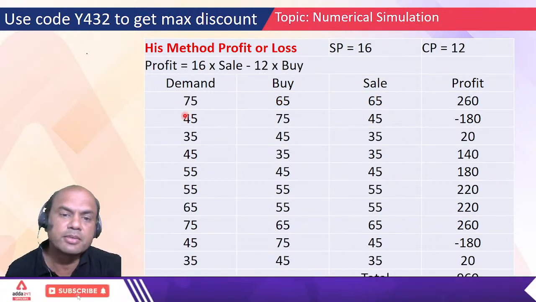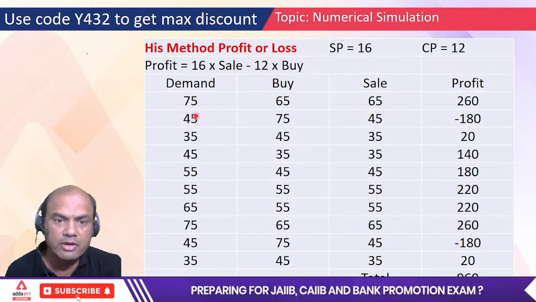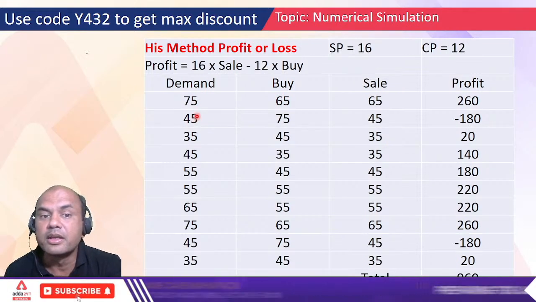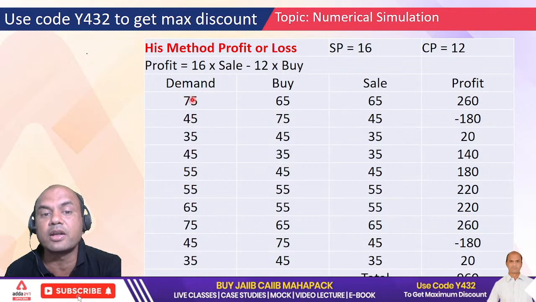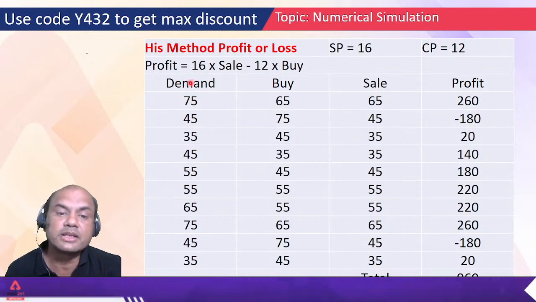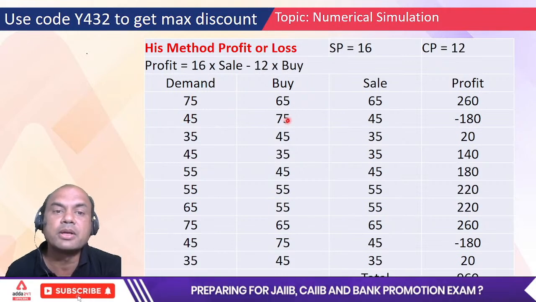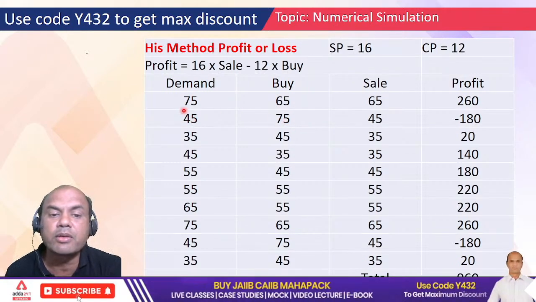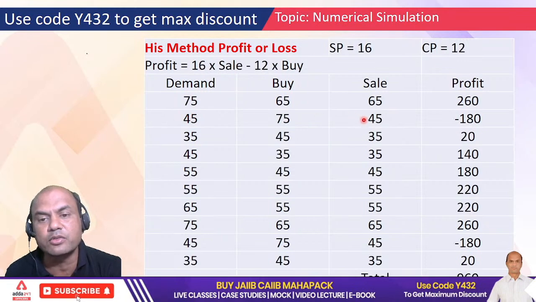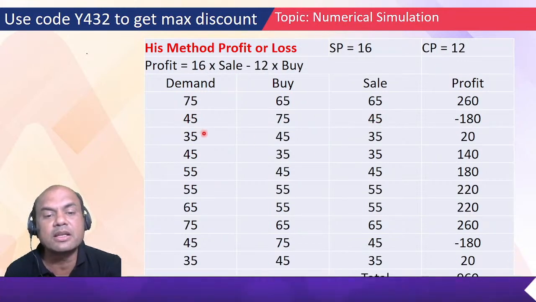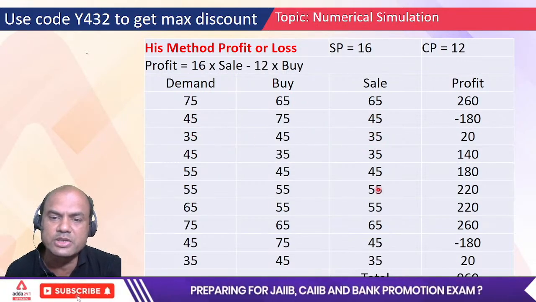Similarly for the second day, demand was 45, but what had he bought? He had bought 75 liters because he ordered as per the previous day. So his demand was 45 and he had bought 75 liters. How much milk will be sold? Only 45, because there is only demand of 45. So 45 will be sold. Similarly the third one. Now you go on doing each one.